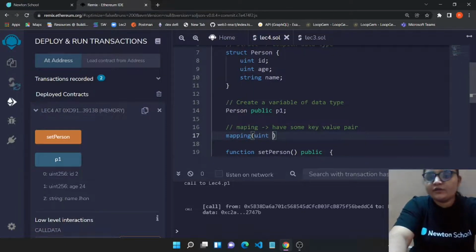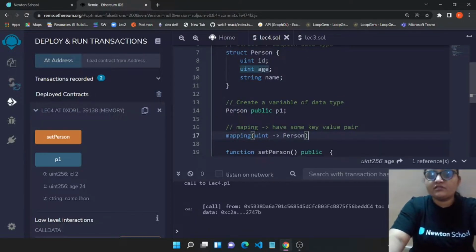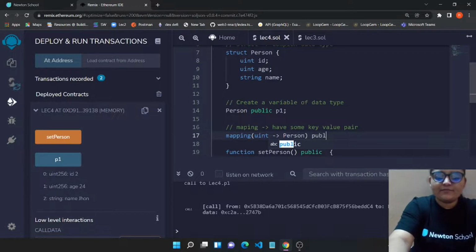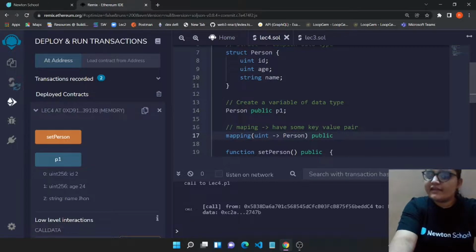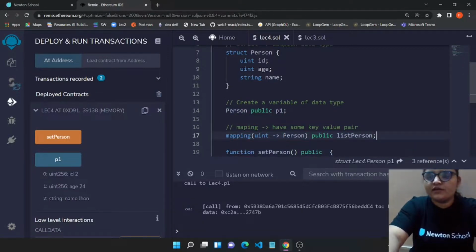I want the key to be of uint type, unsigned integer type, and I want a person to be mapped. So person was a complex data type which was struct, and I just wanted to map every person with a particular uint, unsigned integer. Now let's say this is public, and I need to give the name of this particular mapping. So let's say we have listPerson as the name of this mapping.